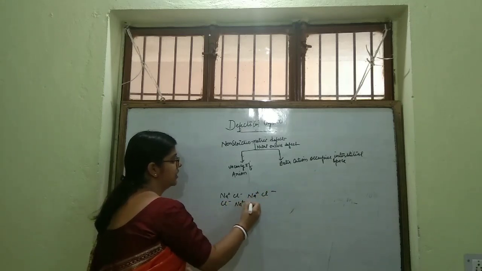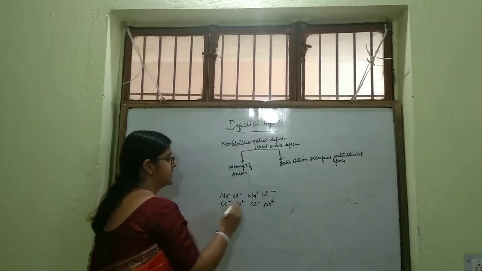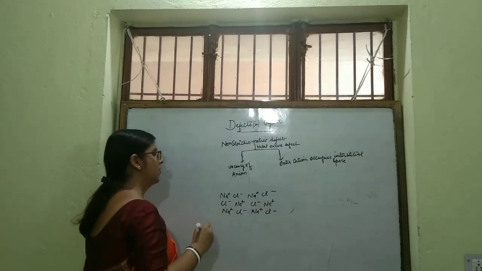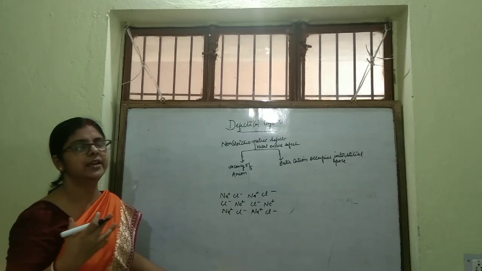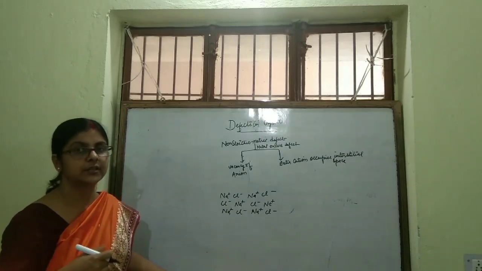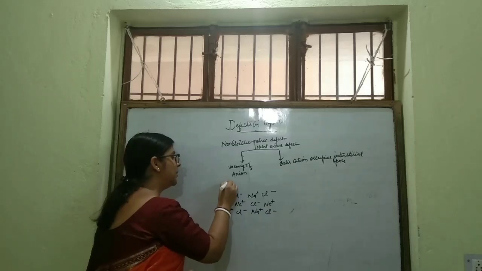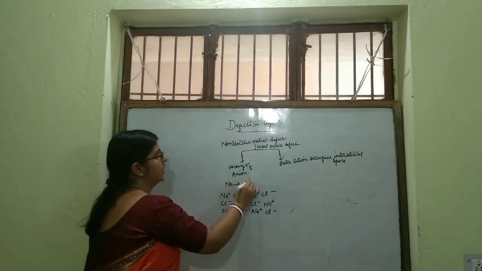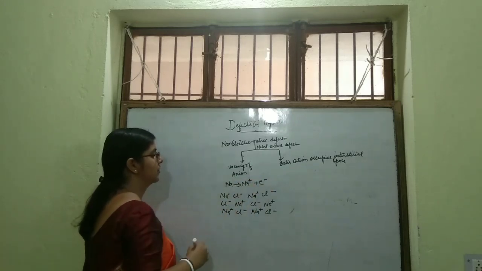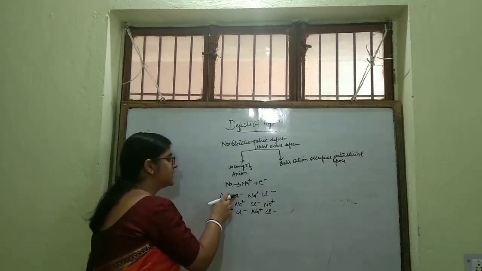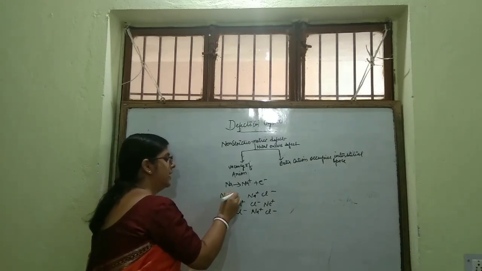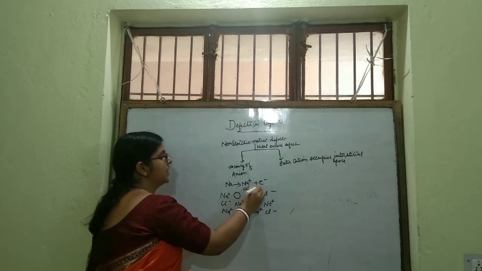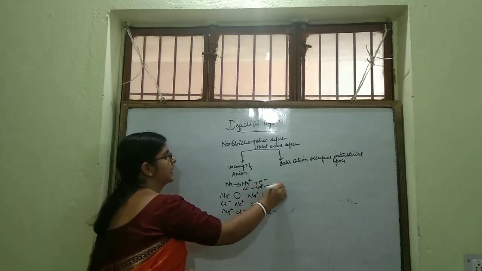NaCl crystal we all know: Na+ Cl-, Na+ Cl-, Na+ Cl-, Na+ Cl-. Now, if NaCl is heated in presence of sodium vapor, then what happens? Sodium vapor, students. Sodium ionizes. It gives Na+ and an electron. What happens? Some of the Cl- ions leave their lattice sites and move over here and combine with this Na+ to form NaCl again.